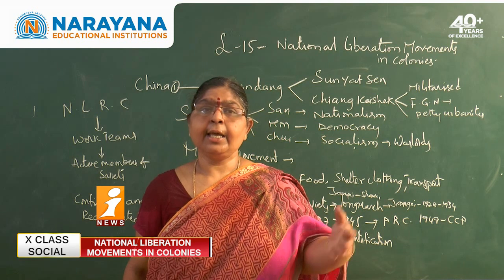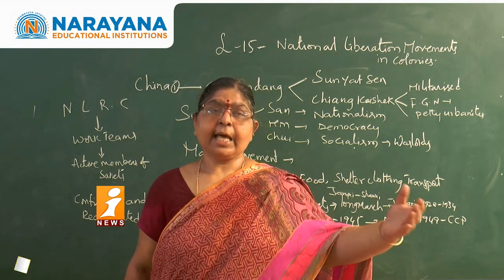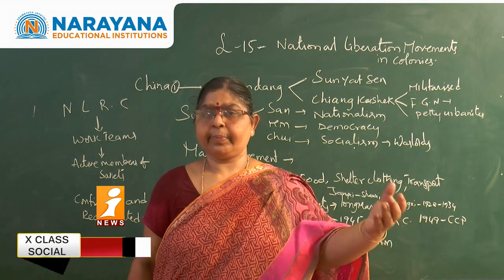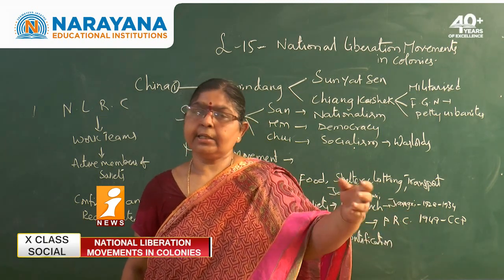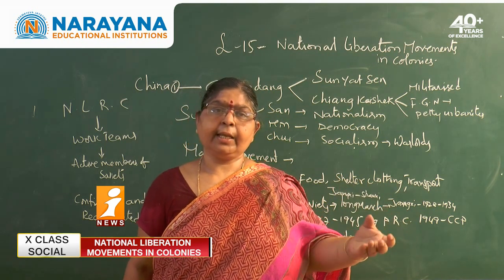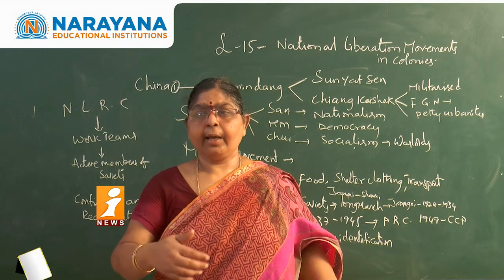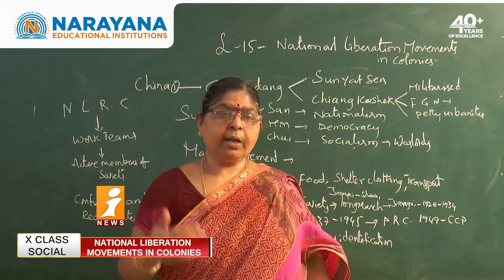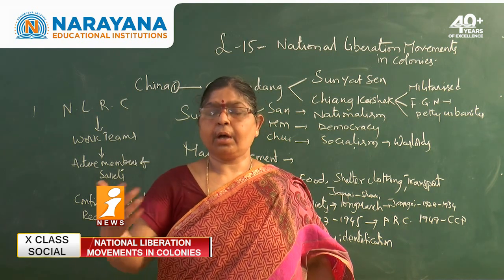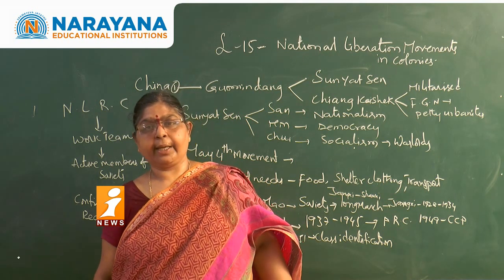Definitely Mao Zedong with his liberal principles. Sun Yat-sen with his modern principles also got that power. And of course, Sun Yat-sen failed in some of the events. He could not be strong. By removing that particular limitation, Mao Zedong was able to conquer the hearts of the people. So like this, China won independence.